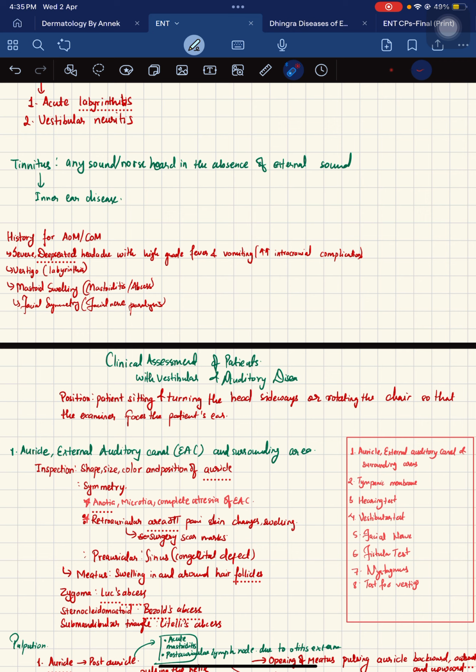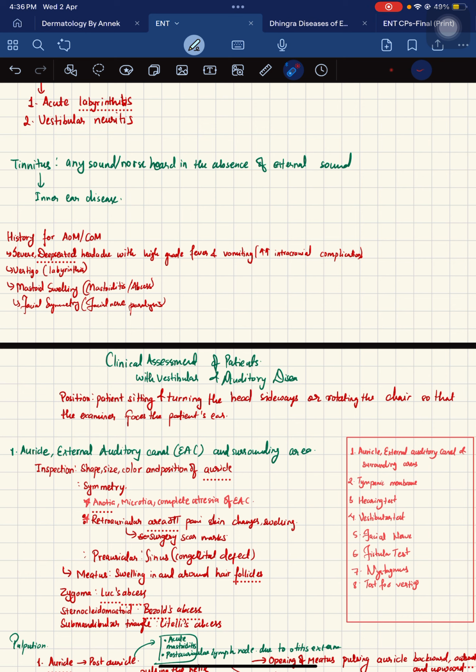Now, in hearing loss, it's important that we know about AOM and COM, and these come with complications. That's why whenever we take the history for AOM and COM, we have to ask about certain symptoms, that is severe or deep-seated headache with high-grade fever. Deep-seated headache might be due to increased intracranial pressure, and these things should be asked. It might be associated with vertigo due to labyrinthitis, or it might be associated with mastoid swelling as well, which is due to mastoiditis or an abscess in the mastoid region.